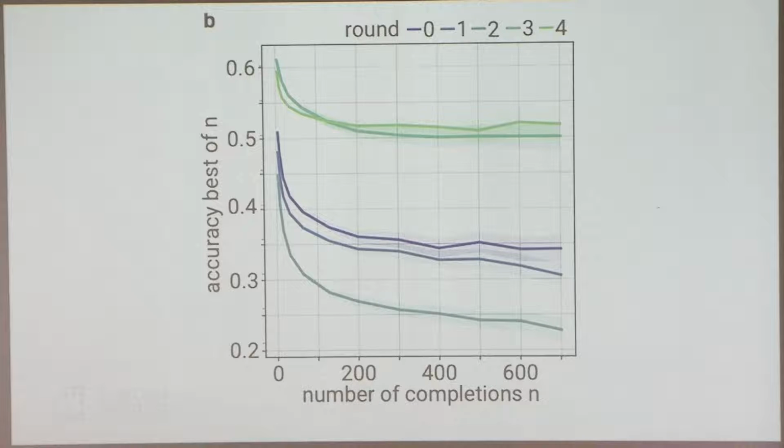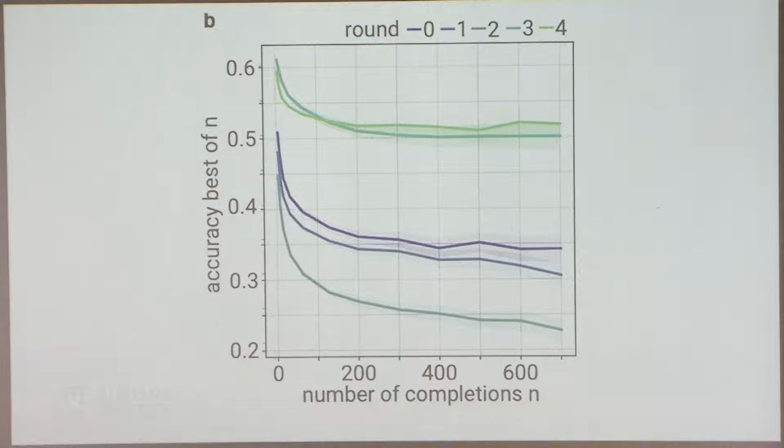And here are some best of n results for the verifiers. This is a little bit different from the usual best of n plots because here we always take balanced samples. So say for n equals 600, we take 300 incorrect samples and 300 correct samples. This is always from the last checkpoint of each round, the honest policy. And then we just get a batch of verifier scores for those n samples and say which one gets the highest score, and is that correct.